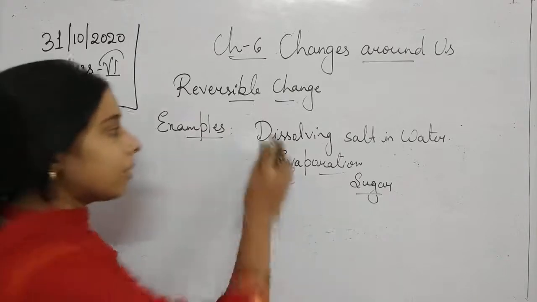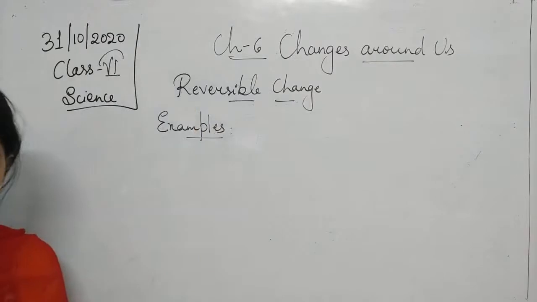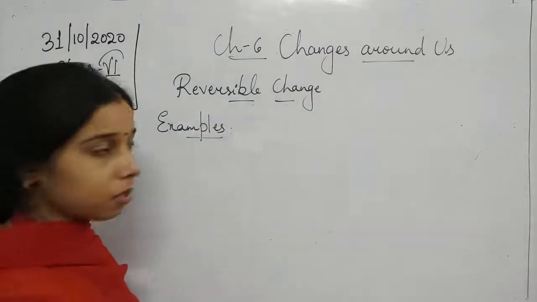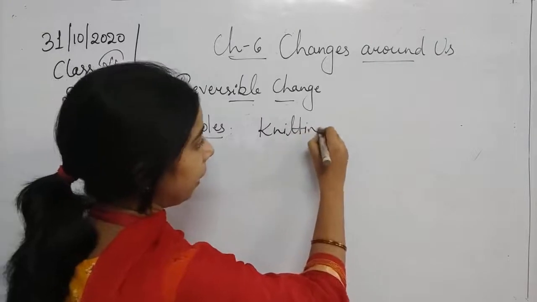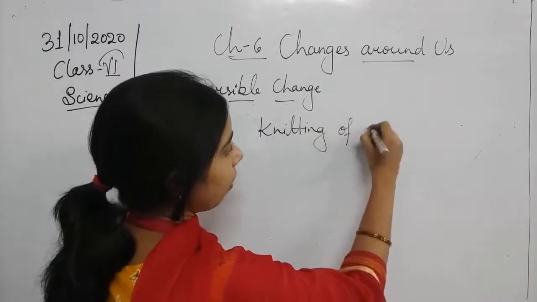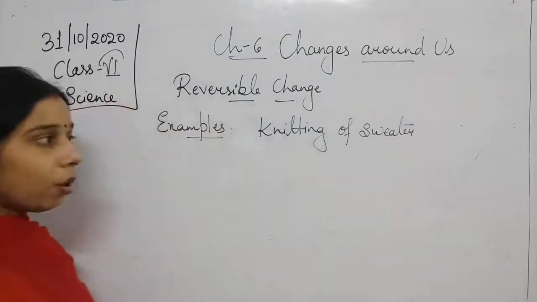Then we can say, students, knitting of the sweater. In chapter 3, we have heard about the knitting process, students. And what is knitting? With the help of a knitting needle, when we make a yarn into a sweater, that is knitting. Okay, so knitting of the sweater.